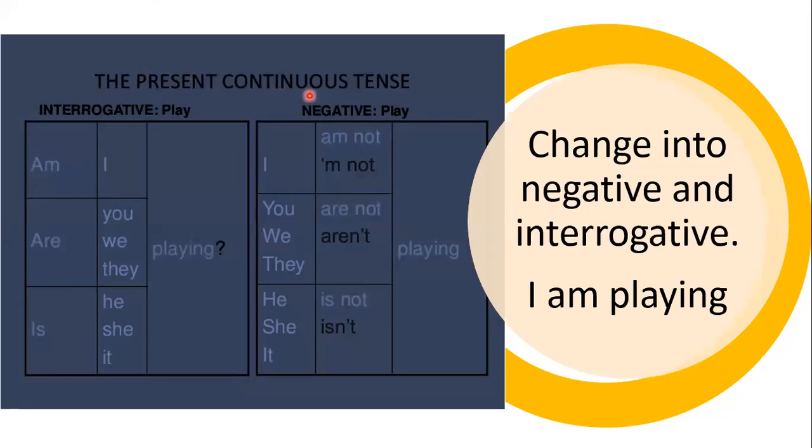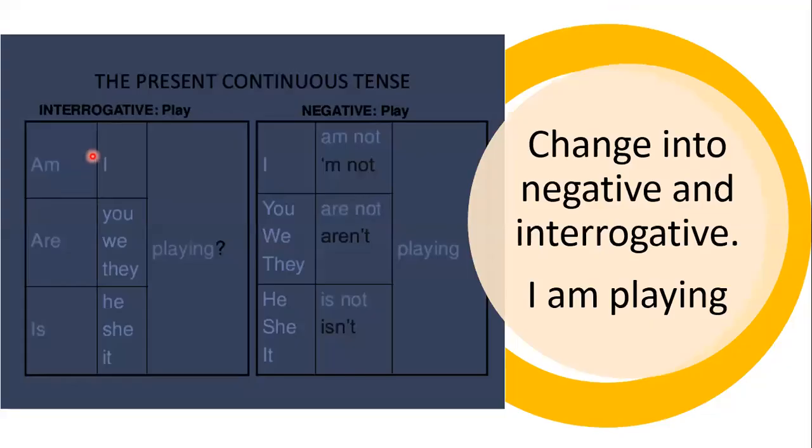The present continuous tense in the interrogative and the negative form. Now the interrogative is my question form and the negative is my no form, where there is a no or a not in the sentence, a negative sentence. So in the affirmative form, we'll put am, are, or is with I, you, we, they, and in the end we'll put the verb. Okay, so the format of the sentence changes a little bit.